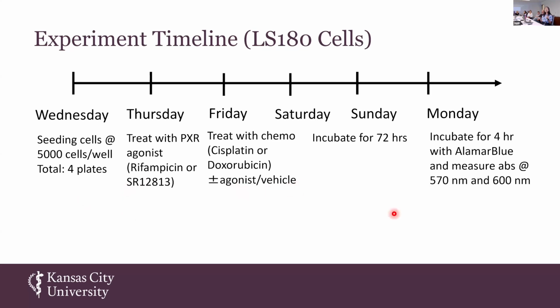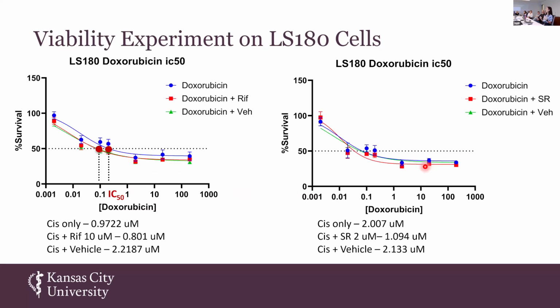Then all these cells were incubated for 72 hours over the weekend before we incubated them for 4 hours with Alamar Blue and then measured the absorbance. That allowed us to identify the IC50 for all the treatment groups.